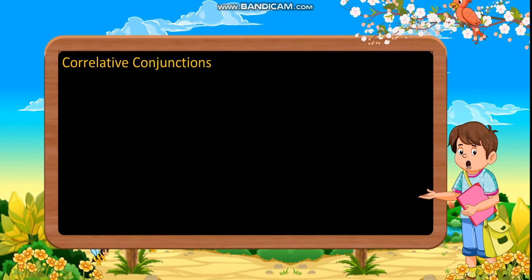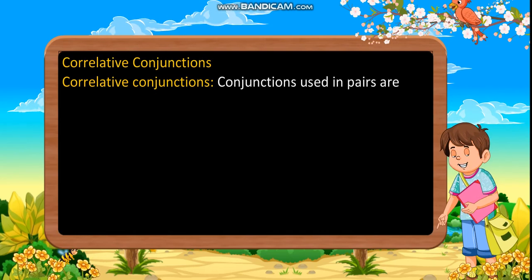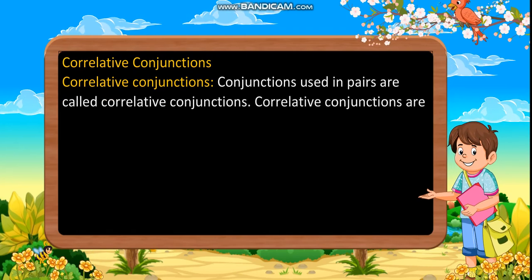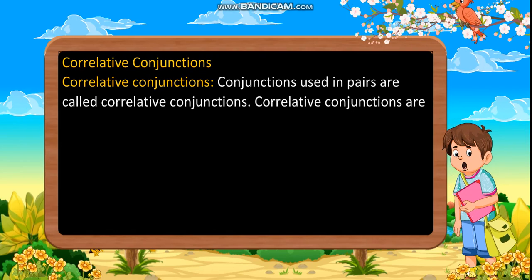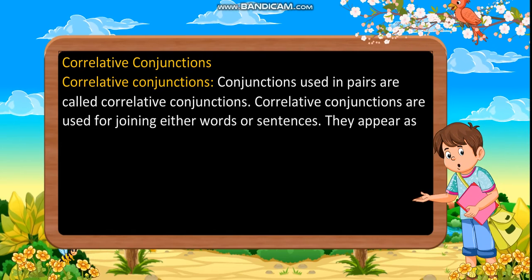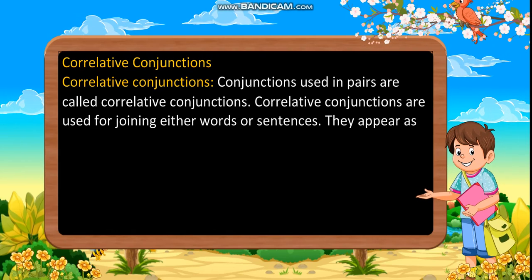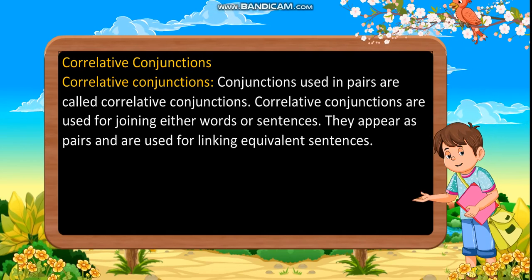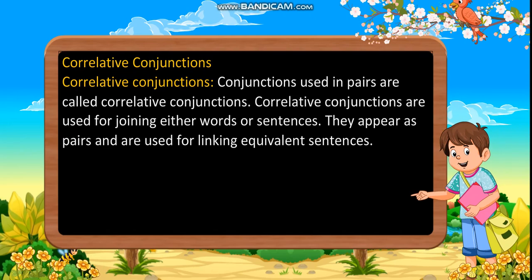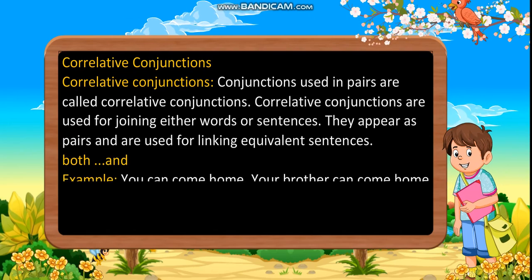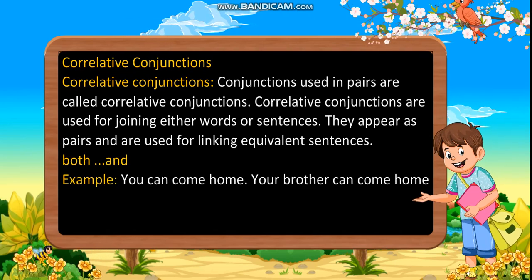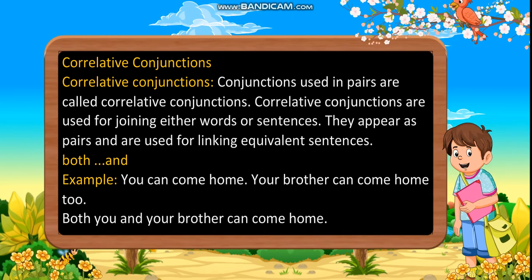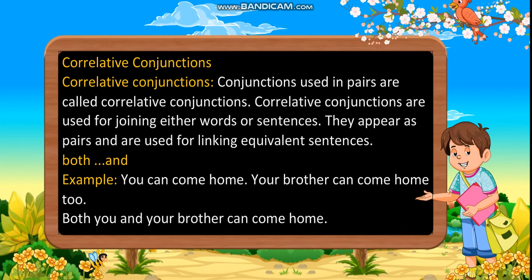Correlative conjunctions. Conjunctions used in pairs are called correlative conjunctions. Correlative conjunctions are used for joining either words or sentences. They appear as pairs and are used for linking equivalent sentences. Both, and. Example: You can come home. Your brother can come home too. Both you and your brother can come home.